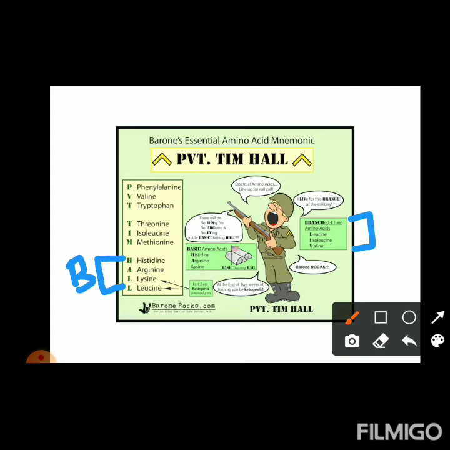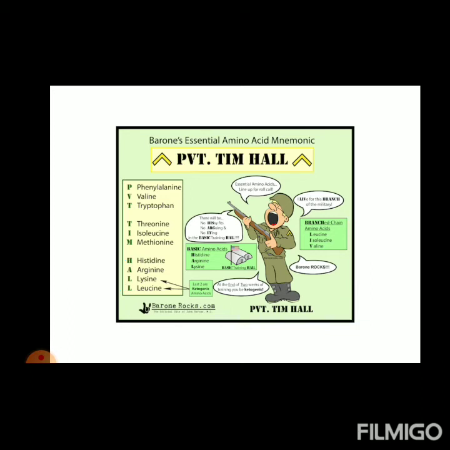Among these, the last two are the ketogenic amino acids, that are lysine and leucine. Among these amino acids, two are semi-essential amino acids. What are semi-essential amino acids? These have to be taken in our diet under certain circumstances. What? Arginine and histidine. These two amino acids are semi-essential amino acids.